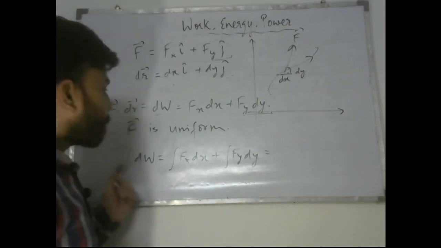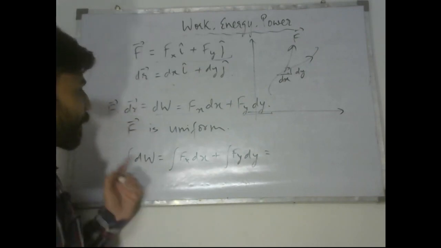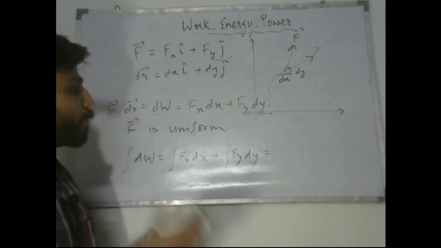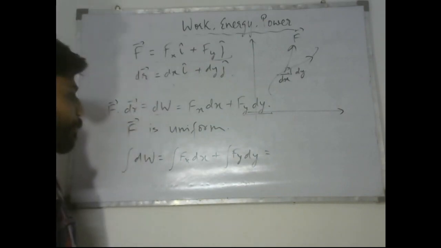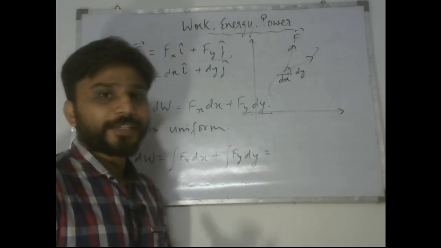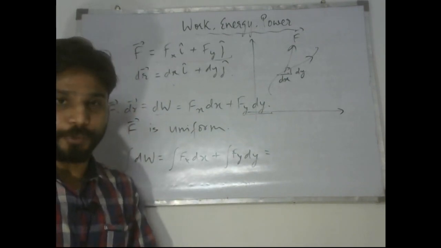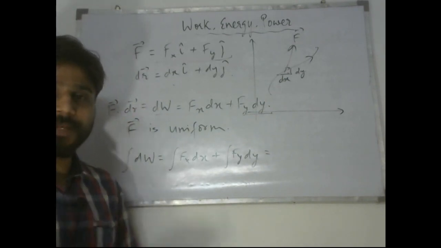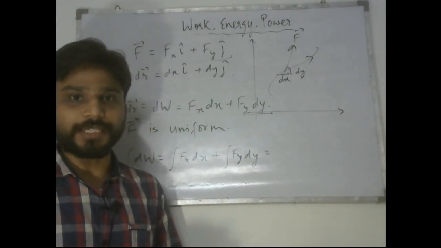So when I put the integration sign, what does it mean? It means that I am trying to add the values of all the small work done acting on the body. So x and y can be integrated separately, and that is the whole point which we are trying to come up to.